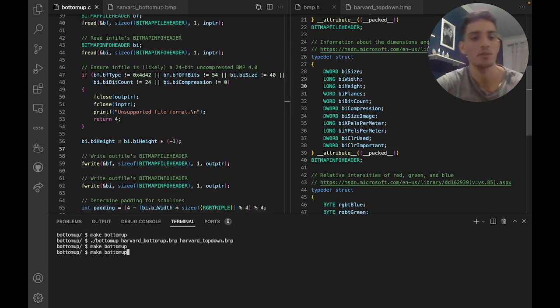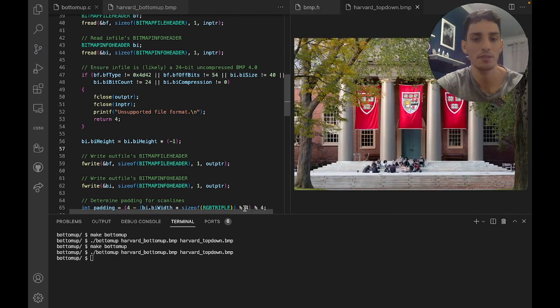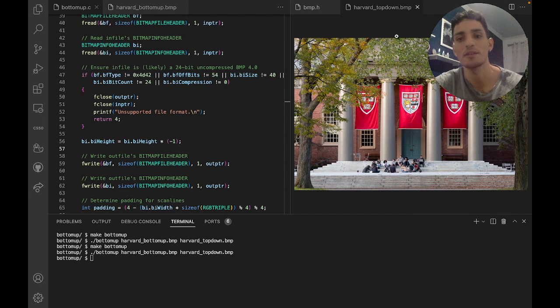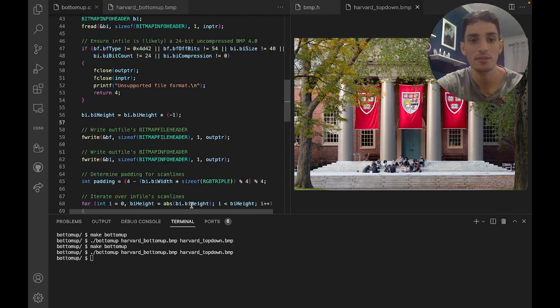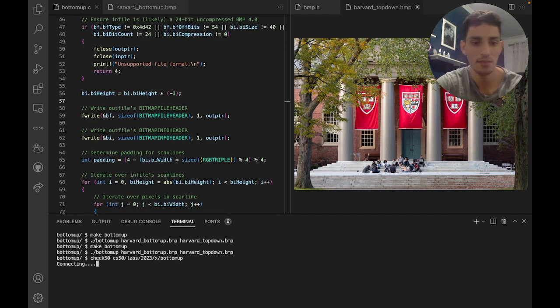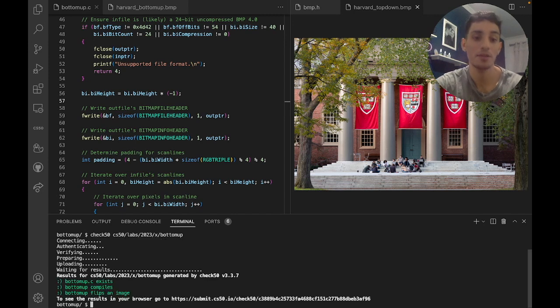We compile our code, we run it, and we check if the image has changed, and it has. It is right side up, so we fixed the bug. Let's check. So everything is working fine, problem solved.